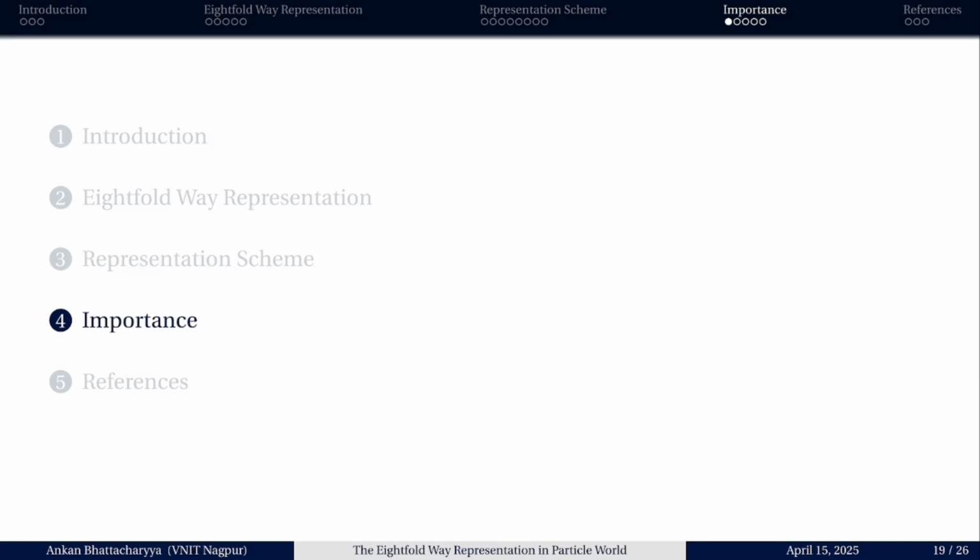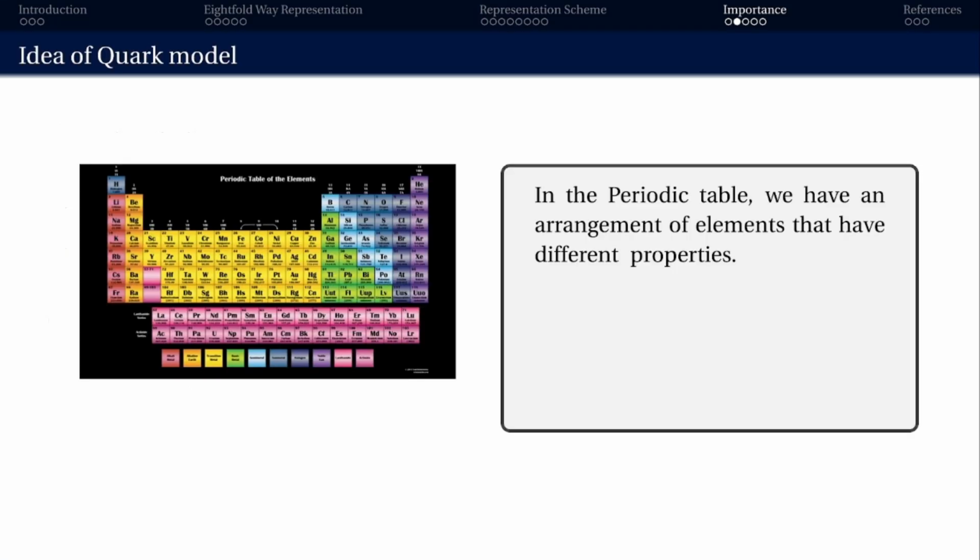Next importance, I have already discussed that this can predict the undiscovered particles which should be present to satisfy the eightfold way, and it was confirmed by experimental high energy physicists that there should be such types of particles. Now the importance is that it is regarded, as I have already told you, as a periodic table in the particle world. Now what is the significance of the periodic table?